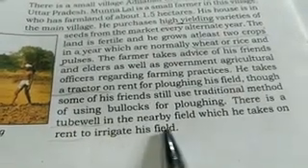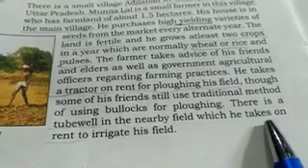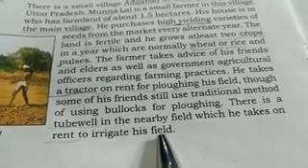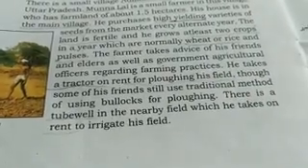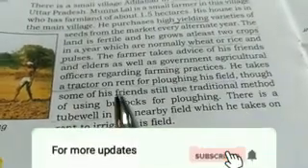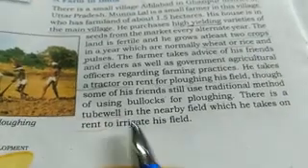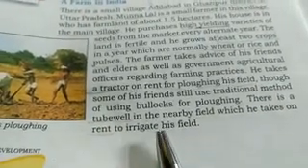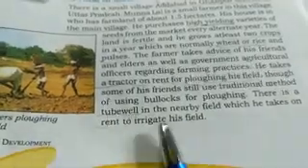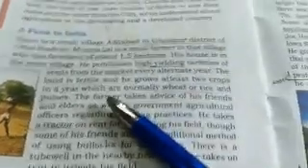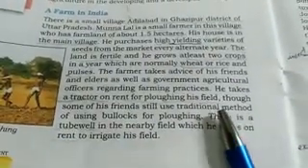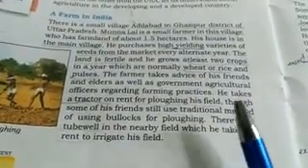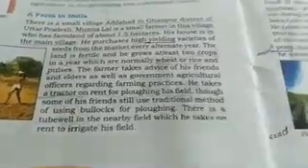There is a tube well in a nearby field which he takes on rent for irrigating his field. Somebody in the nearby area has a tube well. From that tube well he takes water on rent. Especially in the villages, the people who have tube wells provide water on rent. Suppose they provide water for 1 hour, maybe 100 rupees, 200 rupees or 50 rupees, like this a charge is there.